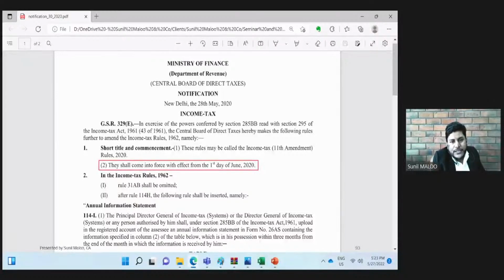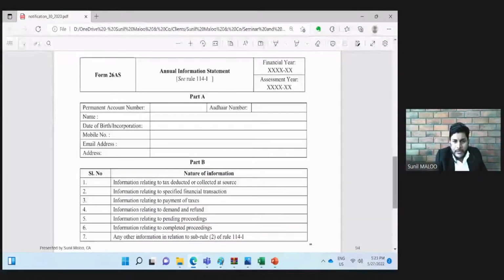Friends, this is the notification that I was talking about. The notification was issued on 28th of May 2020, under section 285BB of the Income Tax Act, and here rule 114I, which is the annual information statement, was newly inserted into the income tax rules. And in that notification, this new format of AIS was also given.